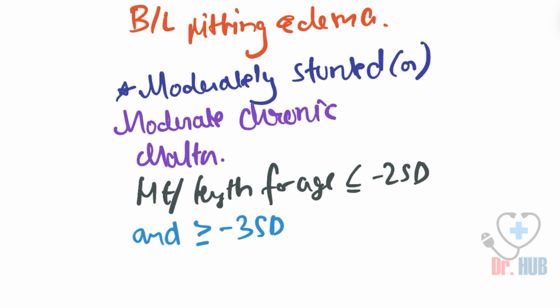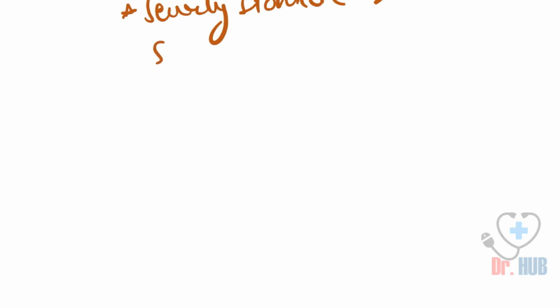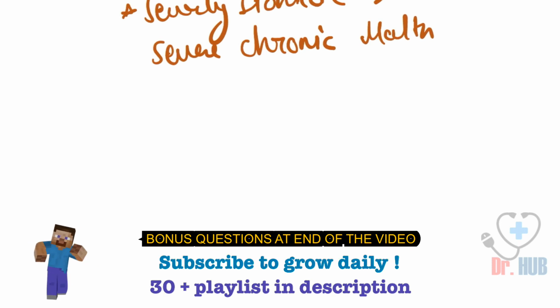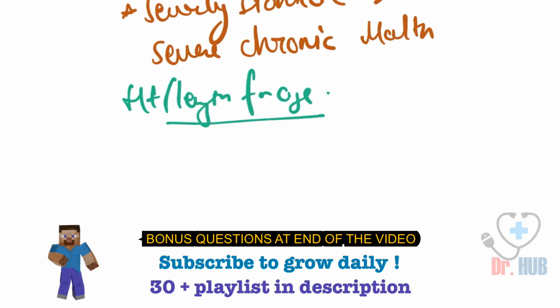Next, we move on to severely stunted, or severe chronic malnutrition. In this case, we see the height or length for age is less than -3 standard deviations.